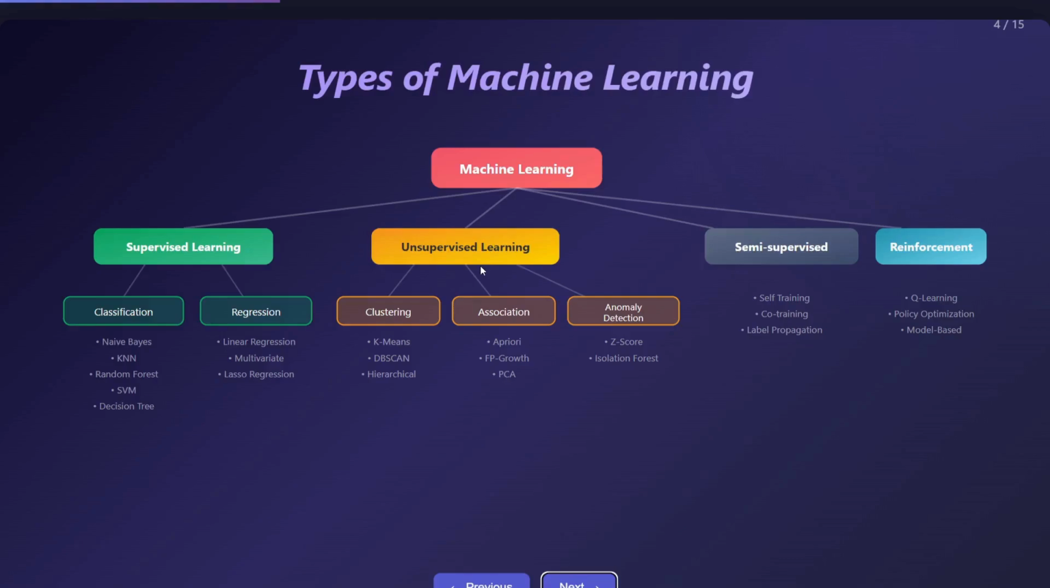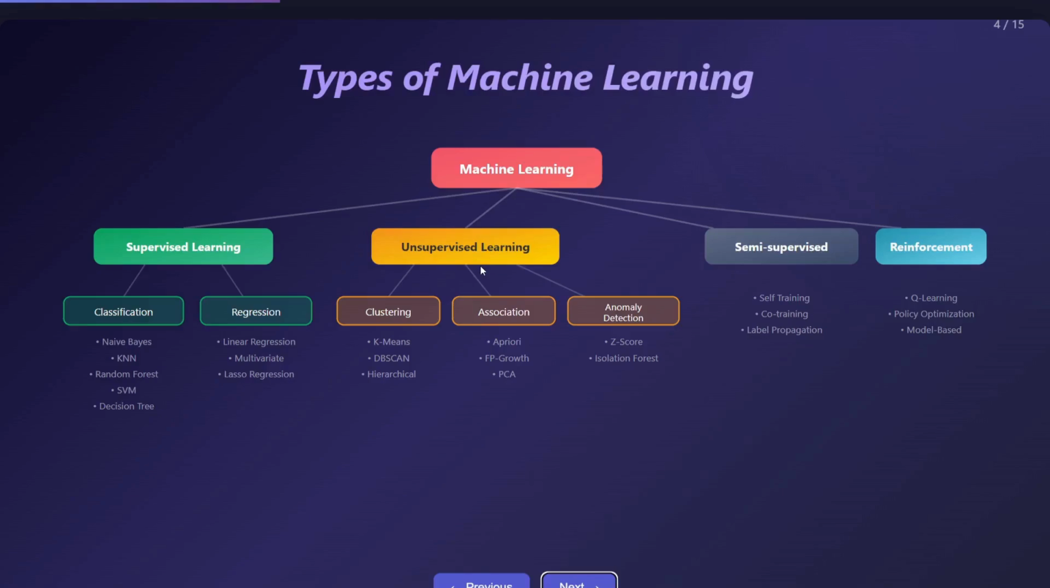Now we will understand semi-supervised learning. This is a mixture. Here we have some labeled data and a lot of unlabeled data. The model uses the small labeled data to understand the task, and then applies that understanding to the unlabeled data. Self-learning, self-training, and co-training come under semi-supervised learning.